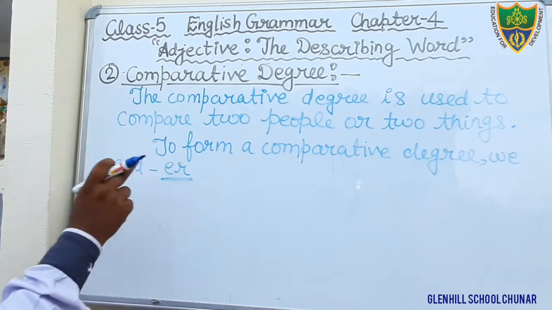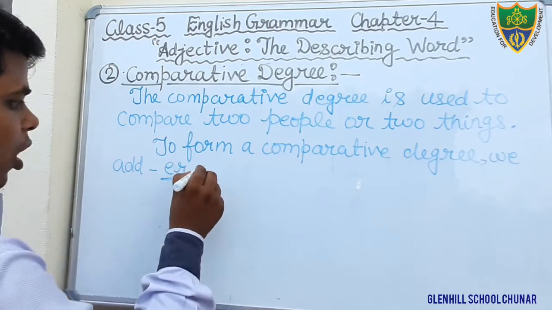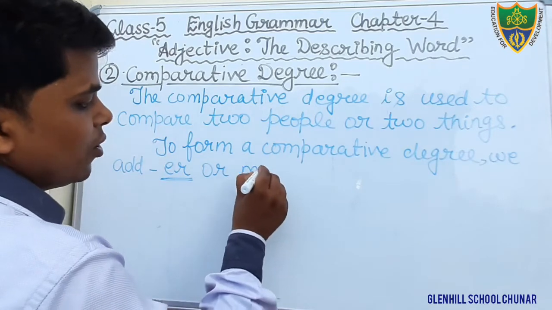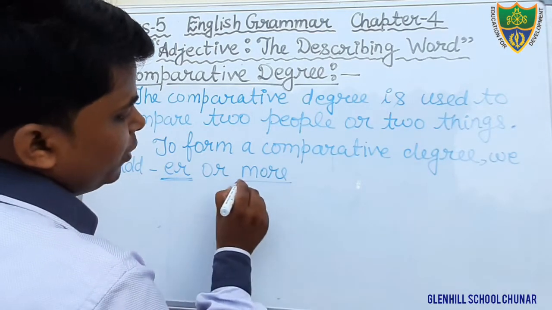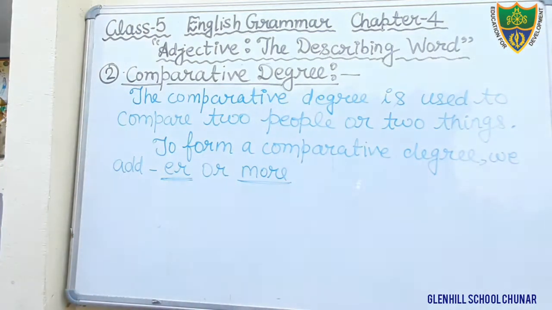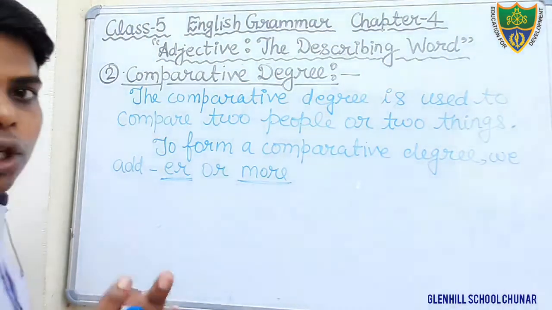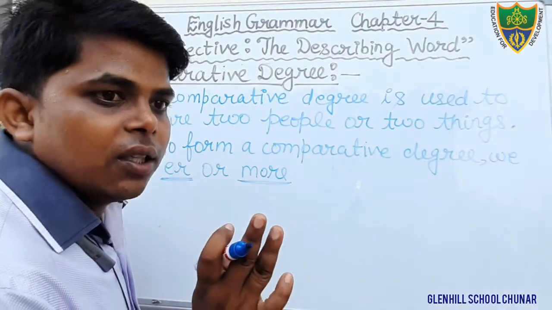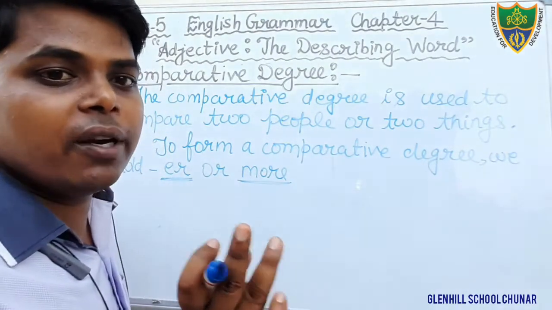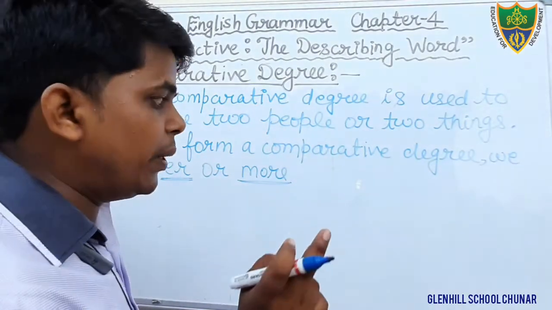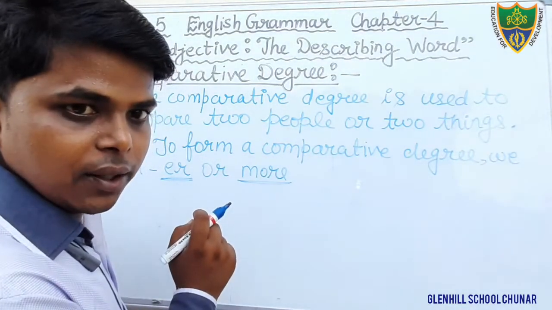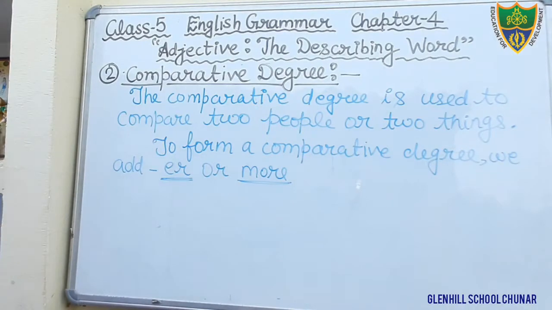Keep in your mind, we add ER. Or sometimes we do not add ER, sometimes we add MORE before the positive degree. For example, beautiful, more beautiful. We cannot say beautifuler. There are some words in which we will not add ER, we will add the word more just before the positive degree. Okay? I will give you an example, then you can understand very well.